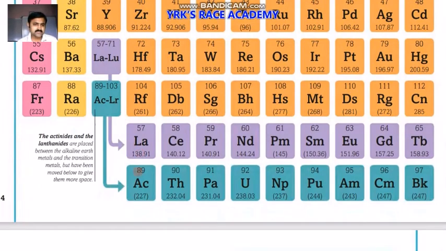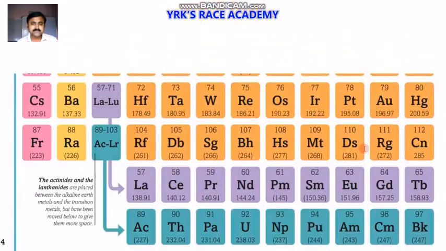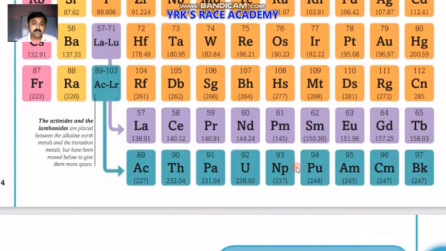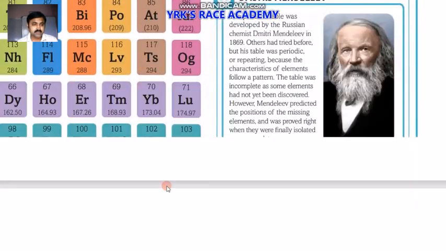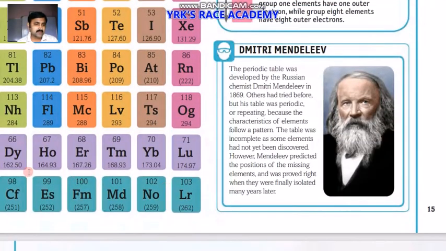Between 89 and 103, we have the actinides, from actinium to lawrencium, atomic number 103. The lanthanides are lanthanum, cerium, praseodymium, neodymium, promethium, samarium, europium, gadolinium, terbium, dysprosium, holmium, erbium, thulium, ytterbium, and lutetium. That block is separated from the main table, which is why the page looks like this. After that, we have californium, einsteinium and so on.